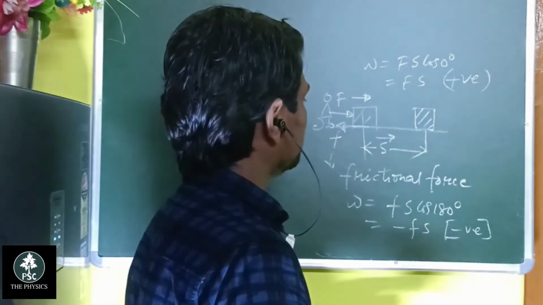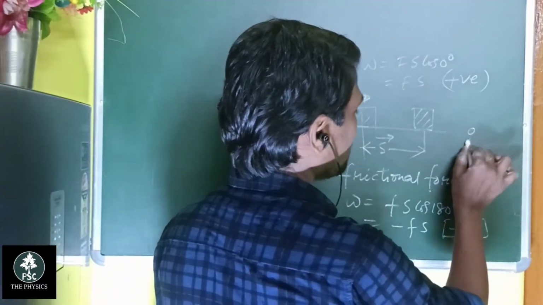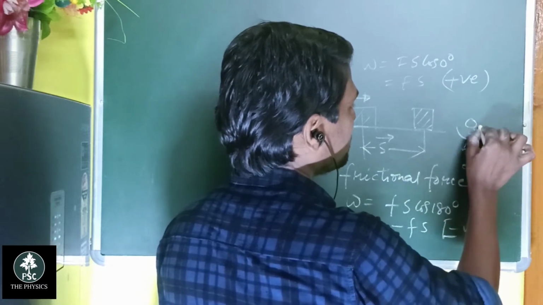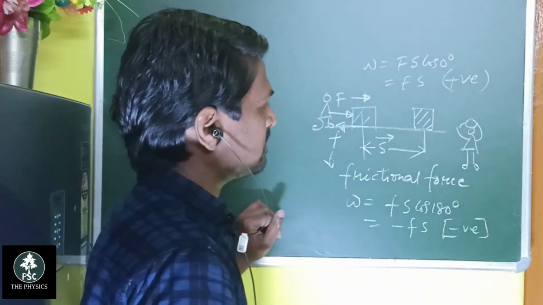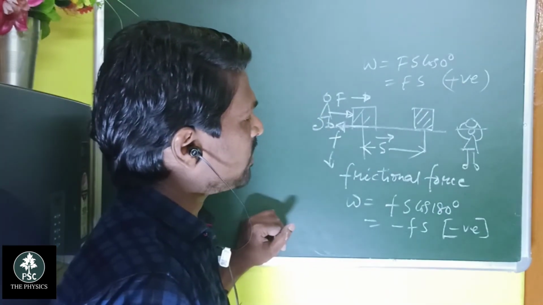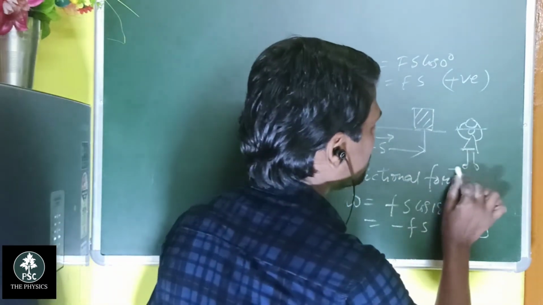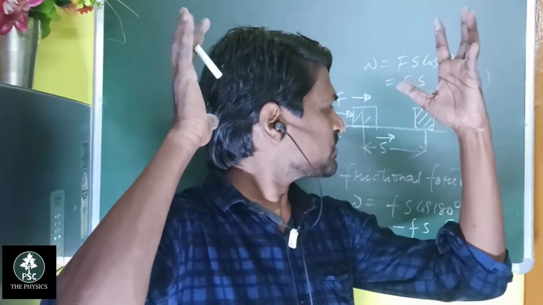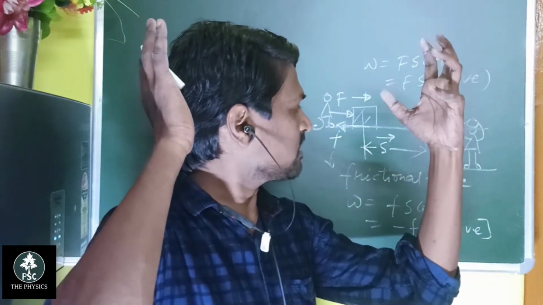And suppose a coolie is holding a weight on his head and standing on the platform. What is the work done in this process?